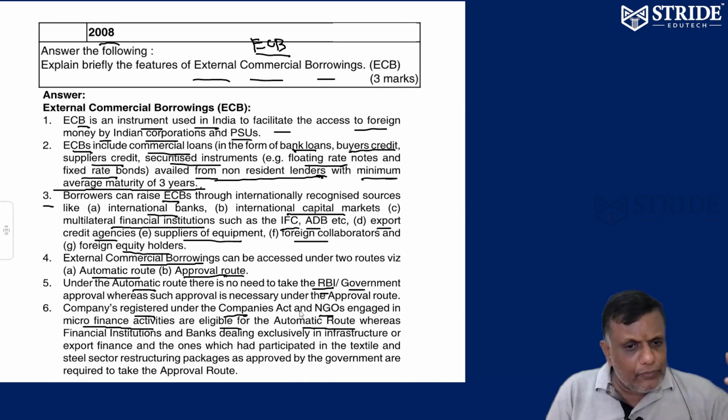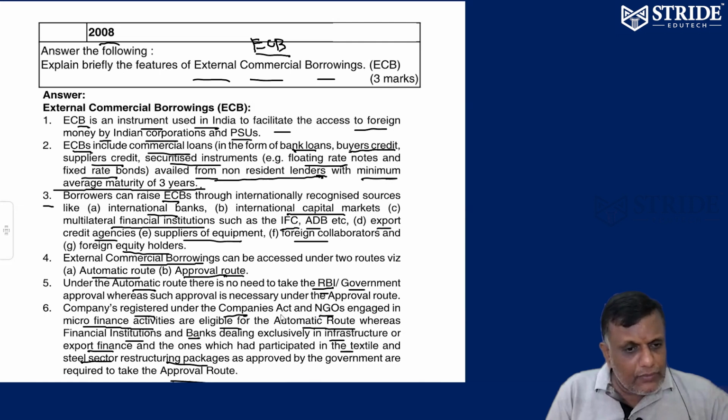According to government guidelines, companies, NGOs and microfinance institutions are eligible for the automatic route. Whereas financial institutions and banks dealing exclusively with infrastructure projects and export finance, especially in textile and steel sector participation and restructuring packages, have to get approval.